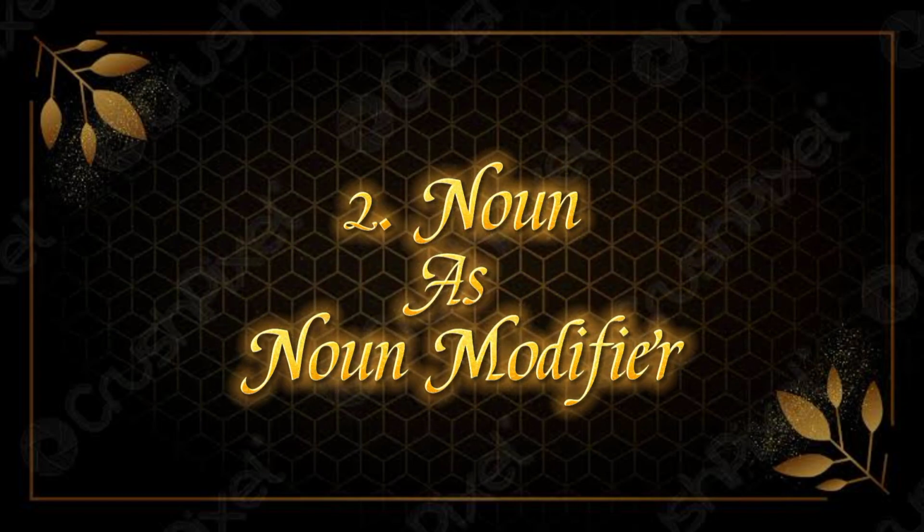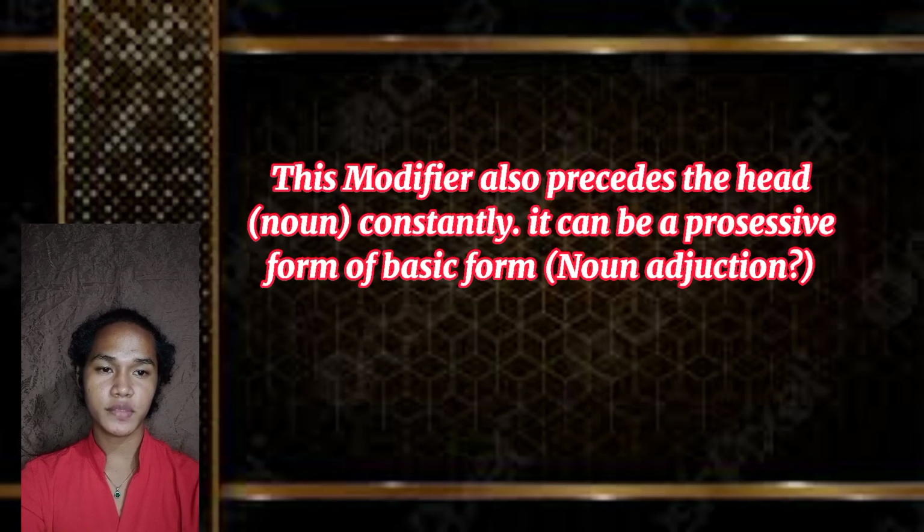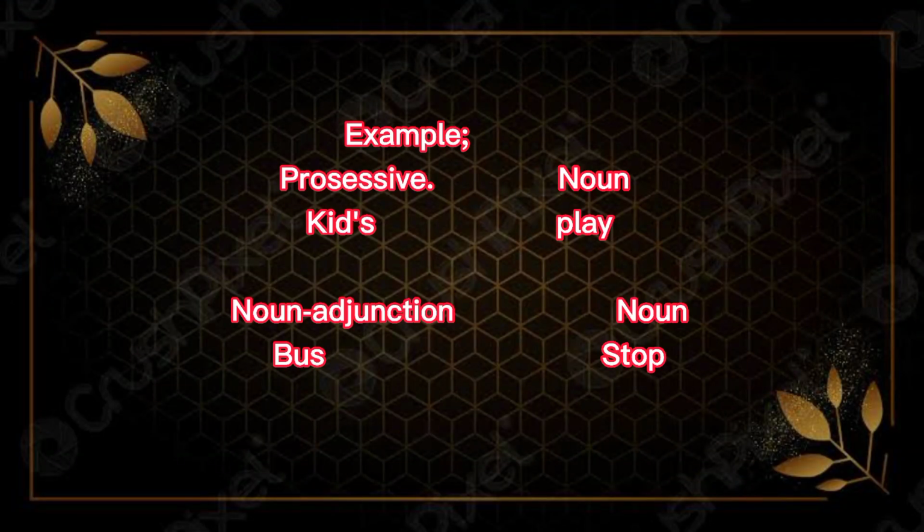Noun as noun modifier. This modifier also precedes the head noun constantly. It can be a possessive form or basic form, noun adjunction. Example: kids play. The possessive is kids, the noun is play. The next is bus stop. The noun adjunction is bus, the noun is stop.